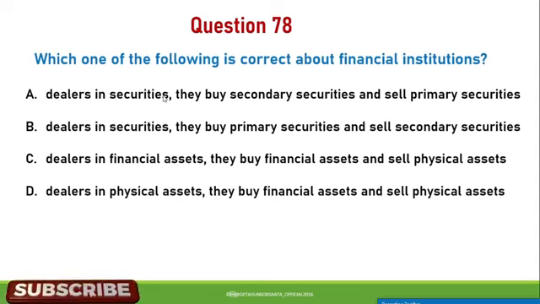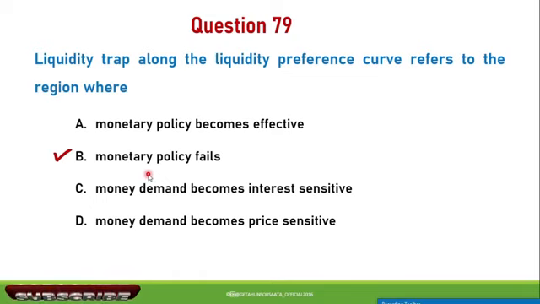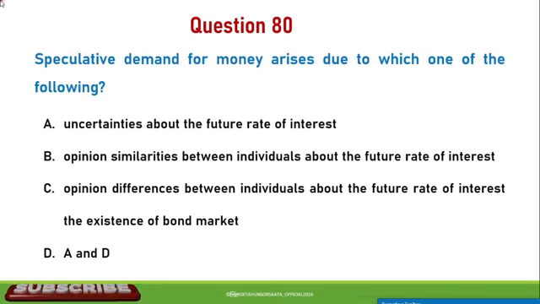Question number 79. Liquidity trap along the liquidity preference curve refers to the region where A, monetary policy becomes effective. B, monetary policy fails. C, money demand becomes interest sensitive. D, money demand becomes price sensitive. So the correct answer is B: liquidity trap along the liquidity preference curve refers to the region where monetary policy fails.